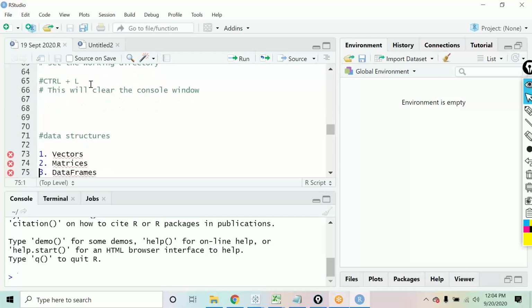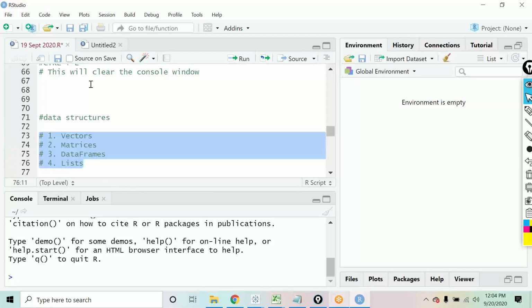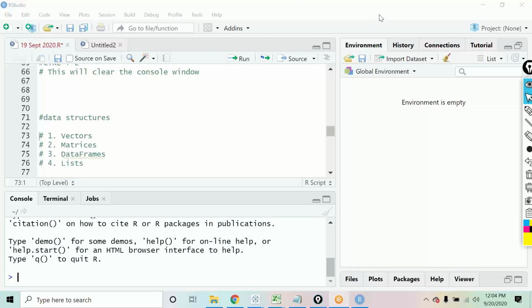Then we were studying the data structures. The first structure that we started off with was vectors. So what are vectors? Who will define it? It stores multiple data but of the same type. Right, so it's a data structure which has data of the same type.